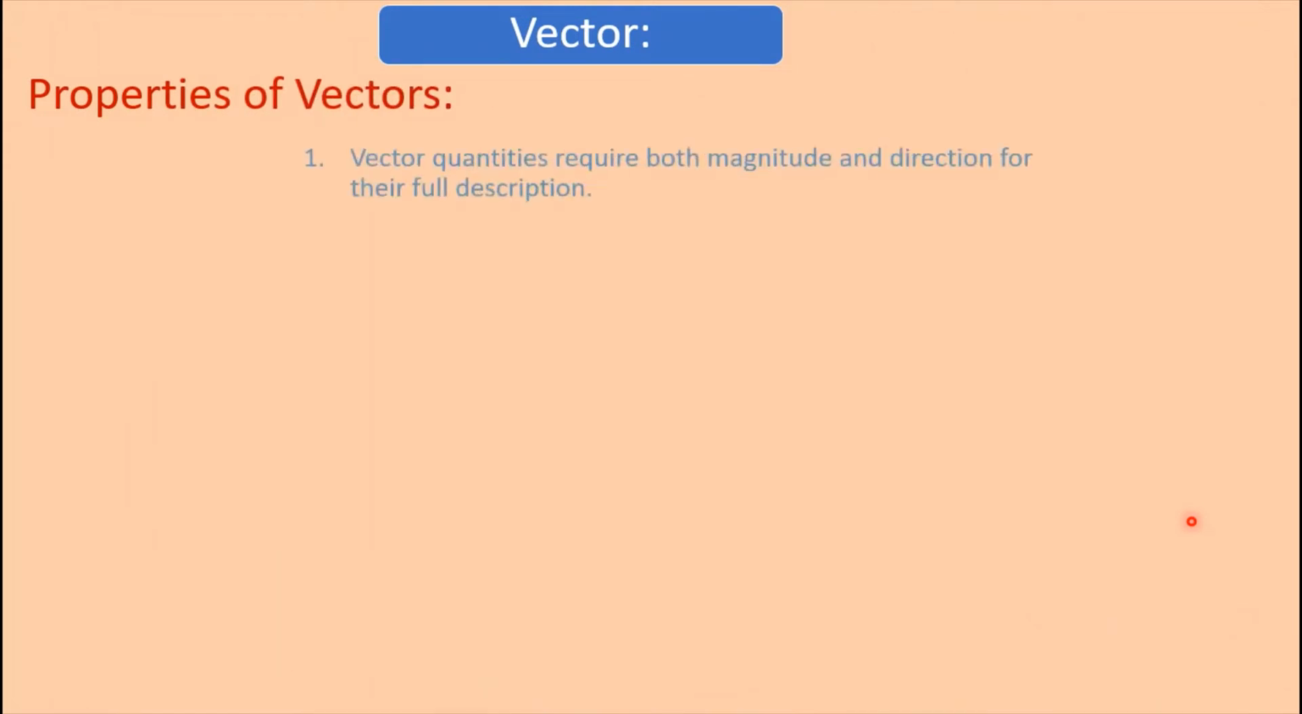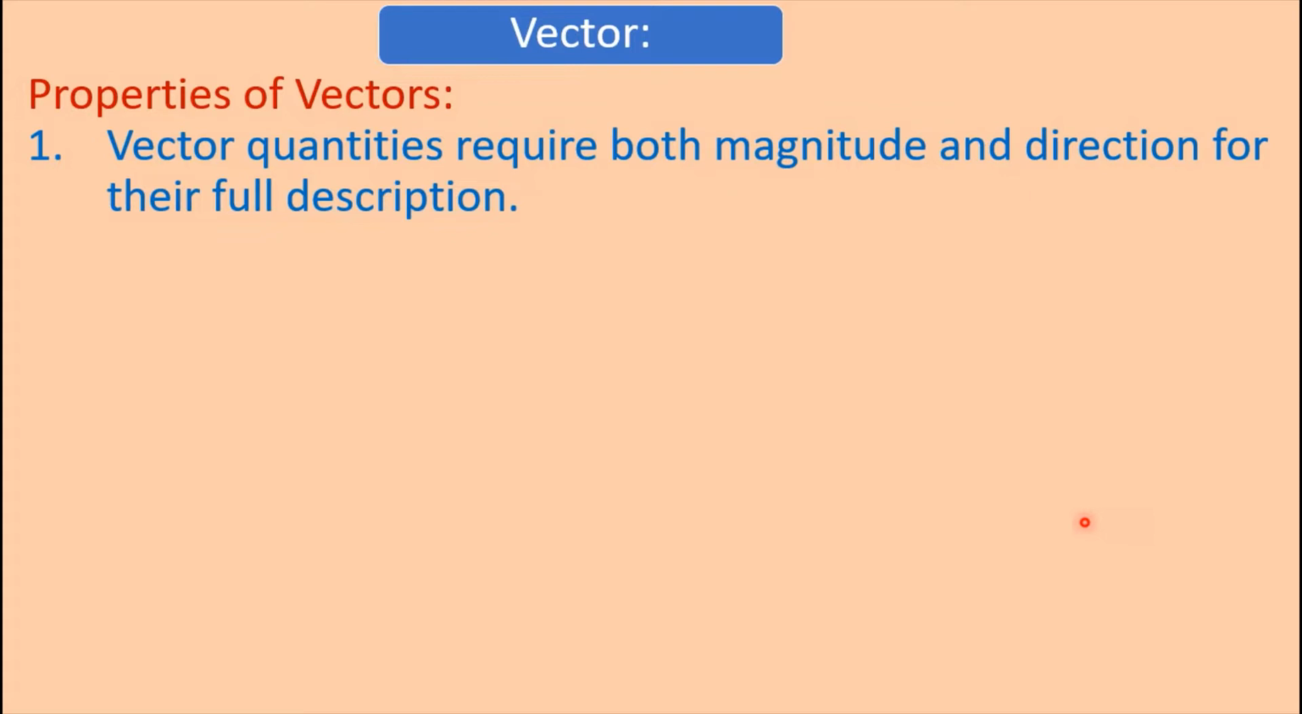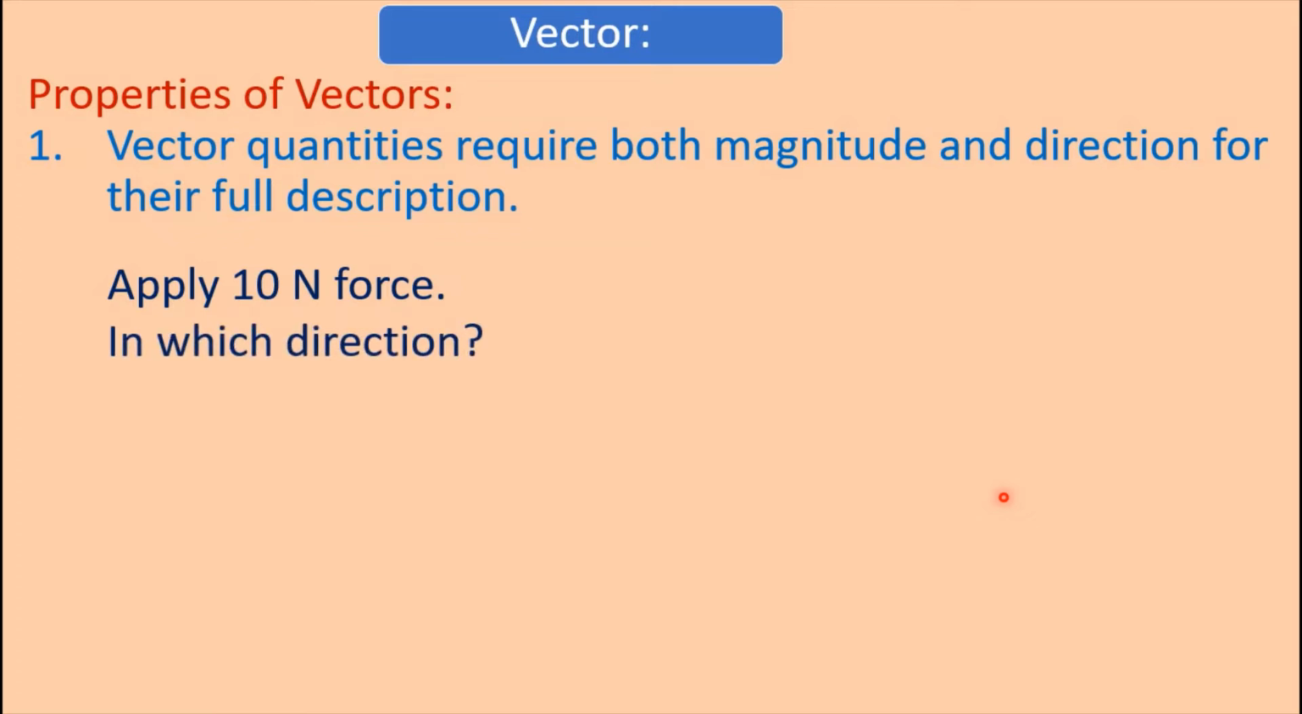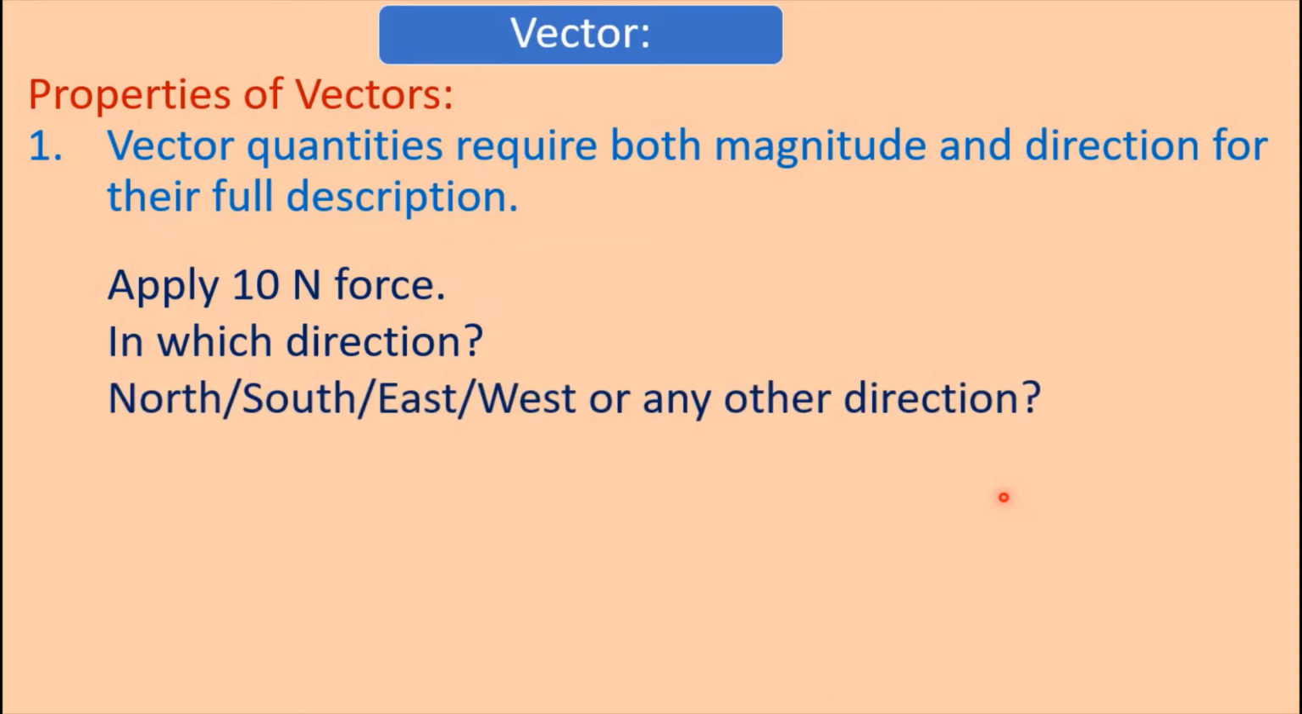Properties of vectors. Vector quantities require both magnitude and direction for their full description. Already we know it. Apply 10 Newton force. If I say apply 10 Newton force, then a question will arise: in which direction? In which direction will I apply the force? North, south, east, west or any other direction? So it is incomplete.